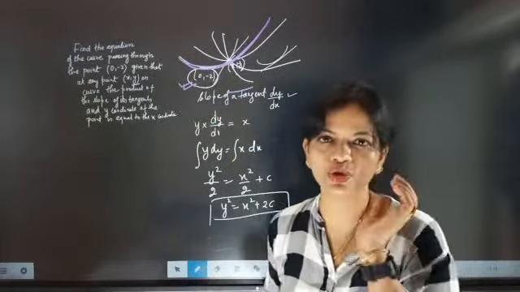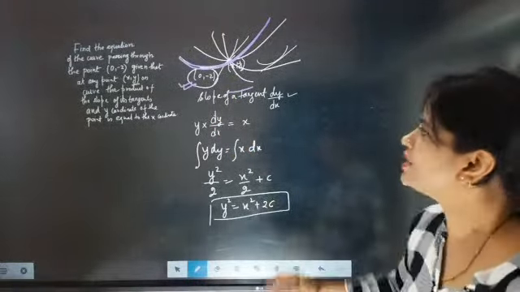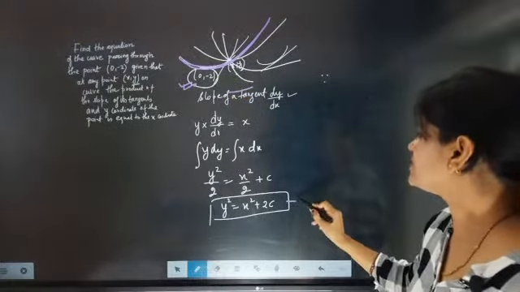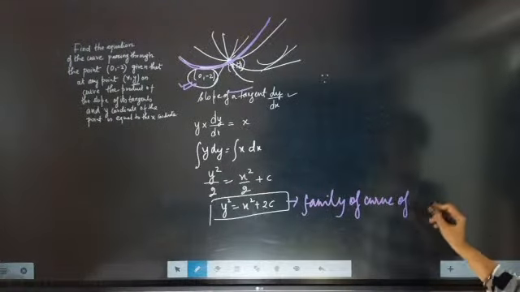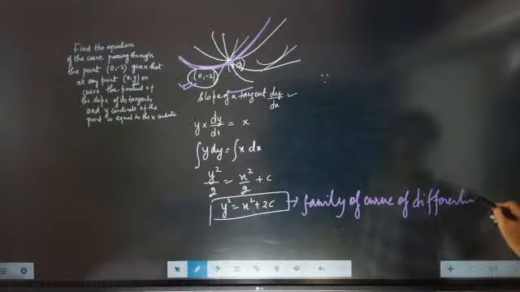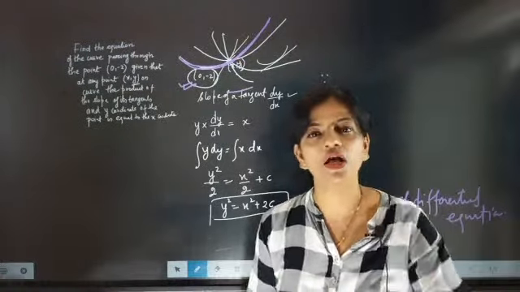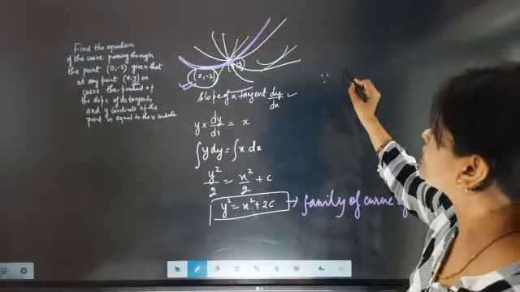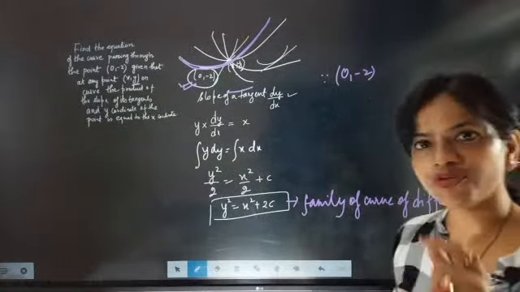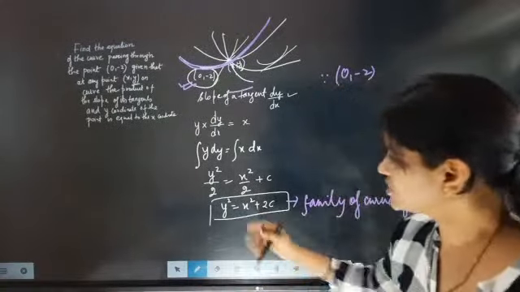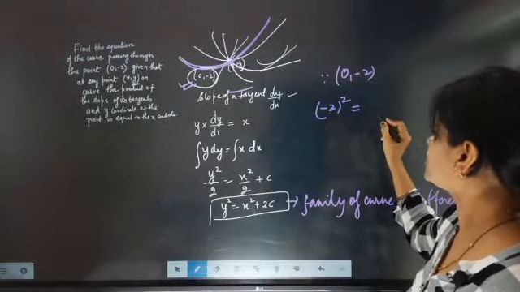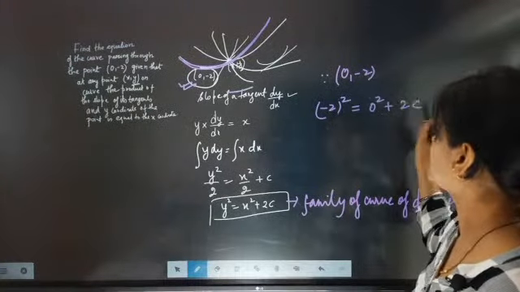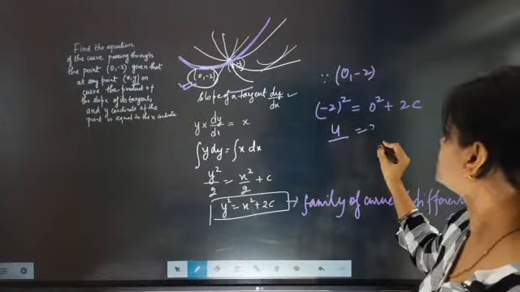So now let's suppose put this point. So now we are going to put this point here. Since this is representing family of curve of differential equation, but the curve which will have this point will satisfy this equation. So now we are going to substitute y value as -2 square equal to x is coming 0 square plus 2c. So it is going to come 4 equal to 2c.